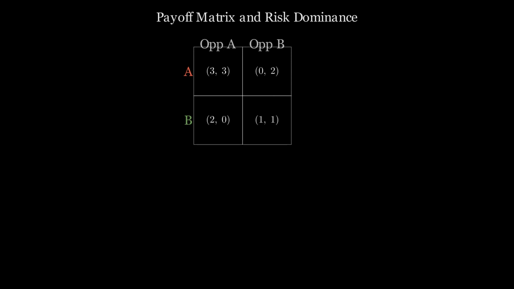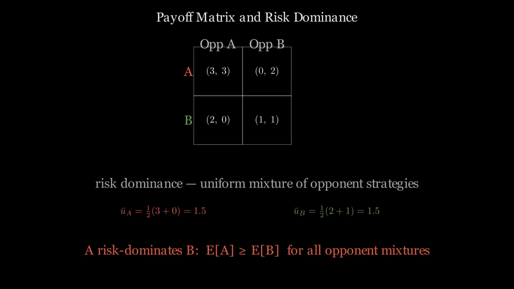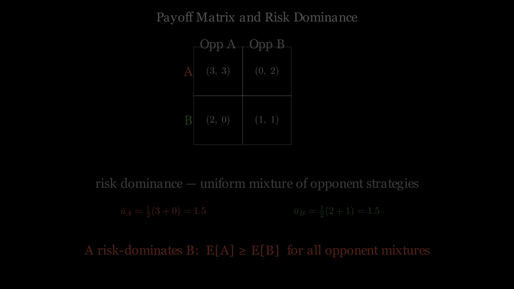A 2x2 game has two players, each choosing between two strategies. The risk-dominant strategy is the one that maximizes expected payoff when the opponent's choice is uniformly uncertain. It is identified by looking at the payoff matrix and comparing weighted averages. This identifies a preferred strategy under uncertainty about opponents. It does not account for whether the payoffs are compatible with survival.